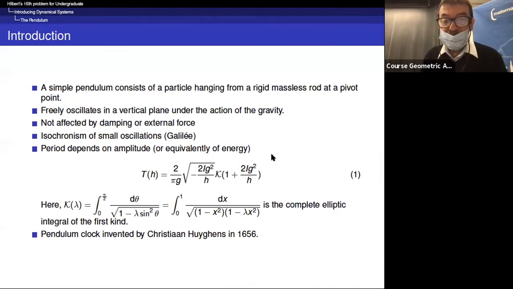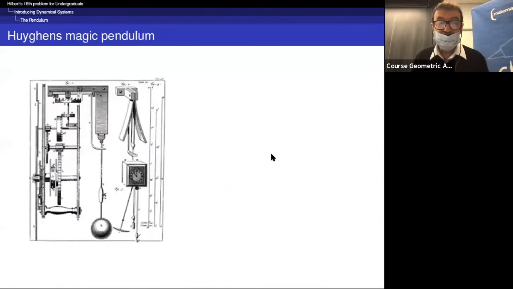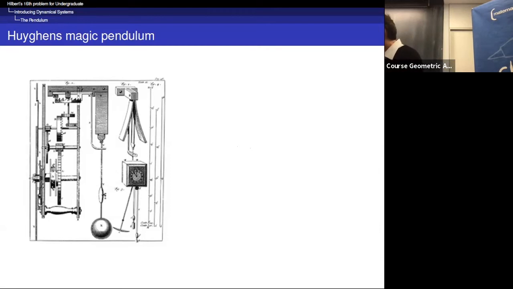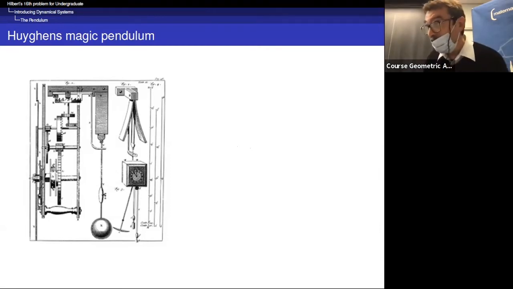I would like to add some example and say that Christian Huygens also made a very fundamental contribution to the beginning of the theory of the pendulum, because he invented a pendulum clock, which, to my knowledge, was never realized. But he made this picture representation. You see, in fact, a problem if you want to make a clock out of a pendulum, then you have to face the problem that it is not isochronous.